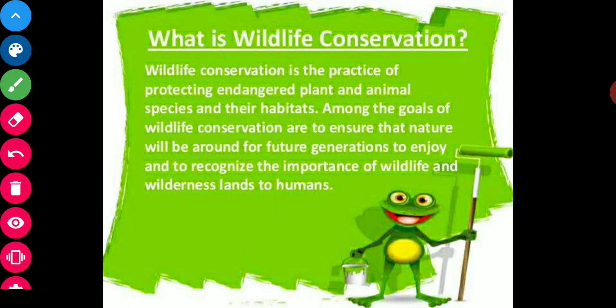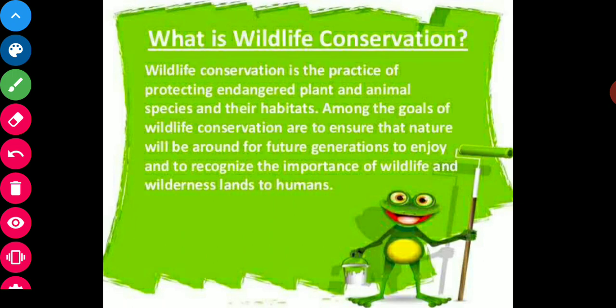To conserve wildlife, many national parks and sanctuaries have been established in different parts of India. Many projects like Project Tiger, Project Elephant have been launched to protect the animals from extinction. The government of India has also banned the killing of wild animals.